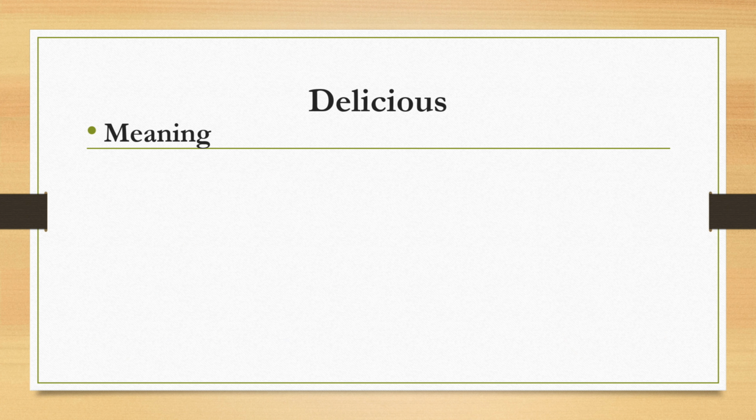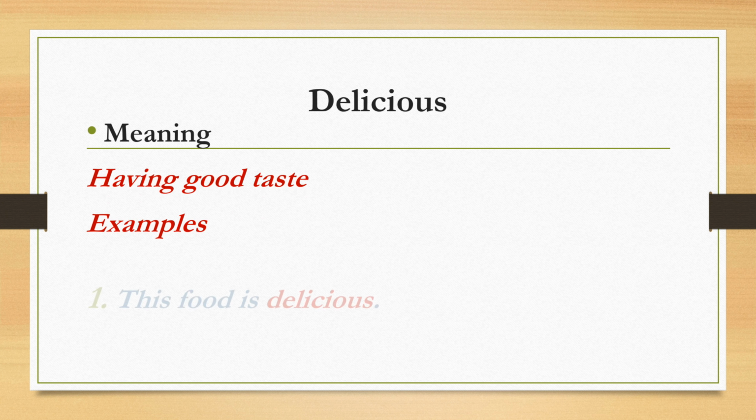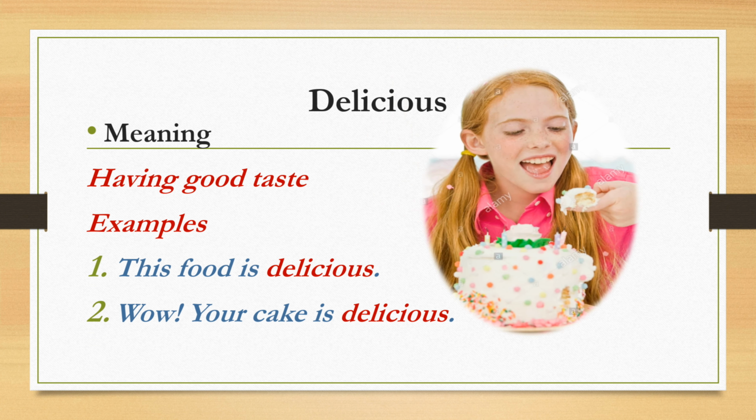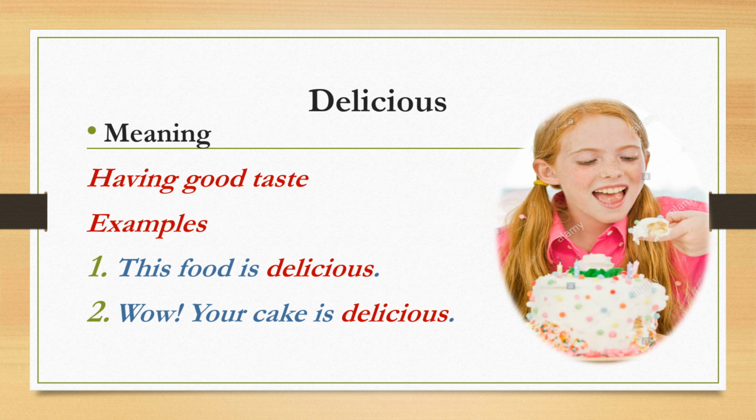Delicious. Meaning of delicious is having good taste. For example, this food is delicious. OMG, this food is very tasty and this seems to be very delicious. Wow, your cake is delicious. This girl whose birthday it is, her cake was very delicious. It means her cake was very tasty.